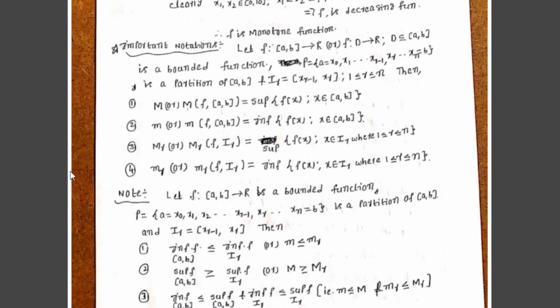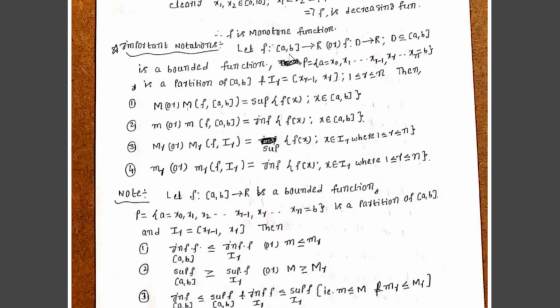Then we observe that the function f is a bounded function on the closed interval [a, b], where P is a partition of [a, b], and Ir is the rth subinterval of [a, b] with respect to the partition P. Listen carefully: if f is a bounded function on the closed interval [a, b], then automatically f is bounded on each and every subinterval Ir = [xr-1, xr] such that 1 ≤ r ≤ n.